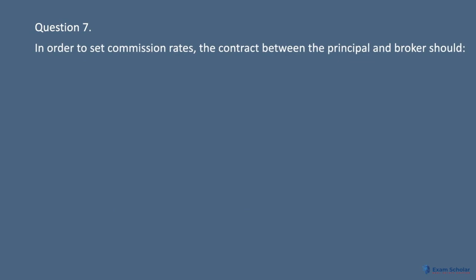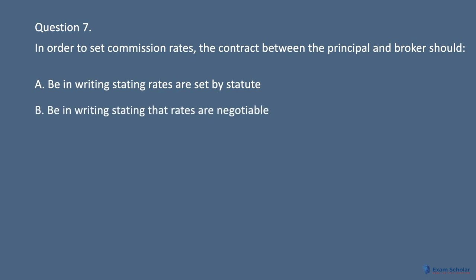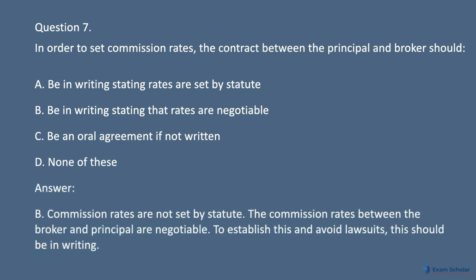Question 7. In order to set commission rates, the contract between the principal and broker should A. Be in writing stating rates are set by statute. B. Be in writing stating that rates are negotiable. C. Be an oral agreement if not written. D. None of these. Answer: B. Commission rates are not set by statute. The commission rates between the broker and principal are negotiable. To establish this and avoid lawsuits, this should be in writing.